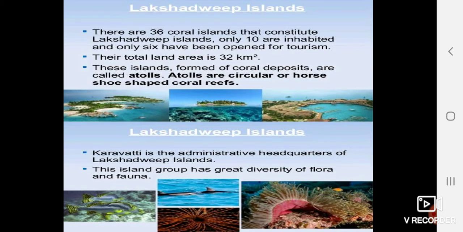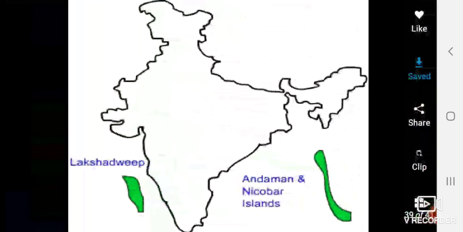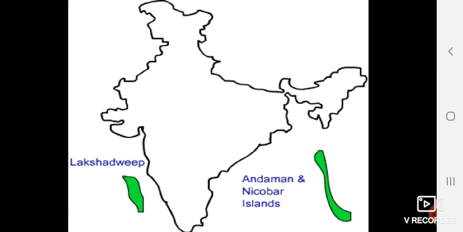Kavaratti is the administrative headquarters of Lakshadweep, and there is a great diversity of flora and fauna. You can see on the map Lakshadweep in the Arabian Sea and the Andaman and Nicobar Islands in the Bay of Bengal. With this, all the landforms of India are over. We understood from the chapter that all the landforms play a very important role in the development of the country.